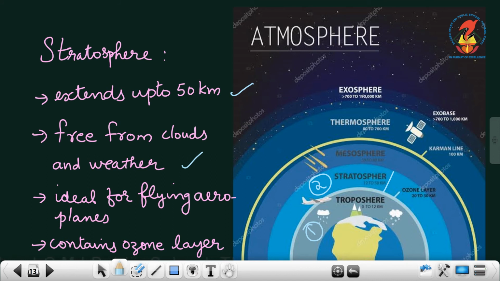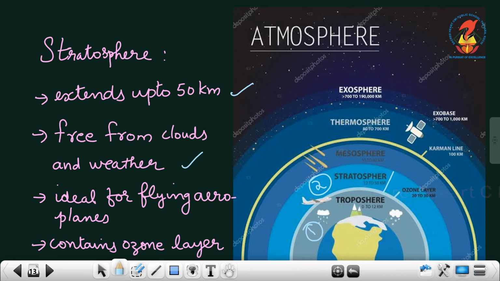So this is ideal for flying aeroplanes. You can see aeroplanes over here, right? This layer is ideal for flying aeroplanes. Then it contains the ozone layer. This layer contains the ozone layer, very important.